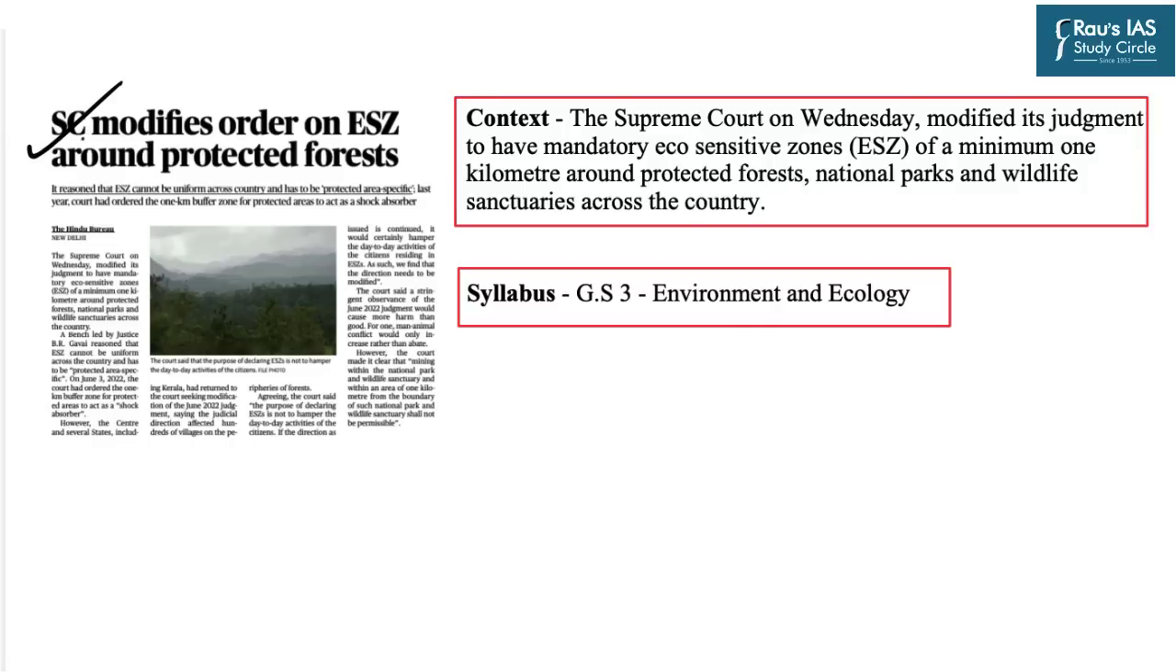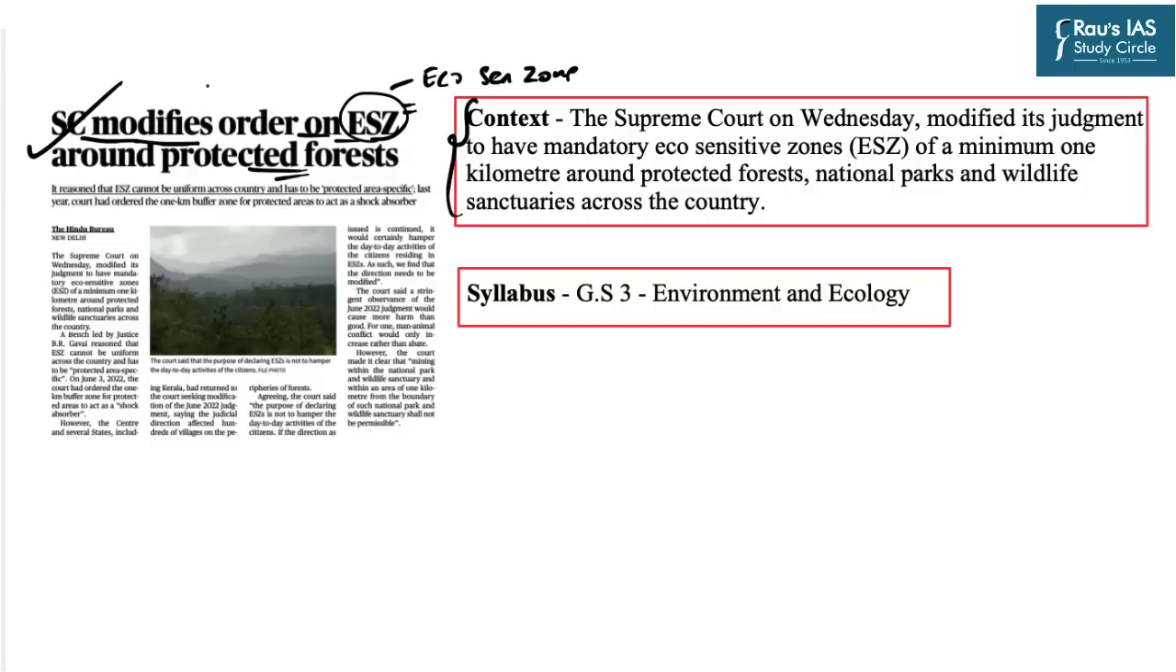This topic reads, Supreme Court modifies order on ESZ, which stands for Ecologically Sensitive Zone. So basically Supreme Court has modified its recent order on ESZ around the protected areas. This is the very context of this news article.